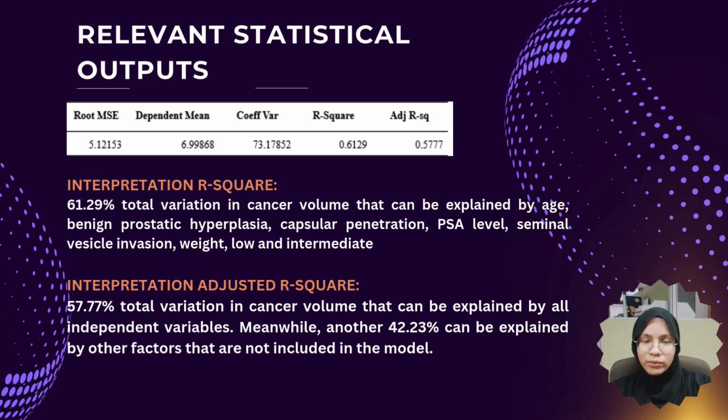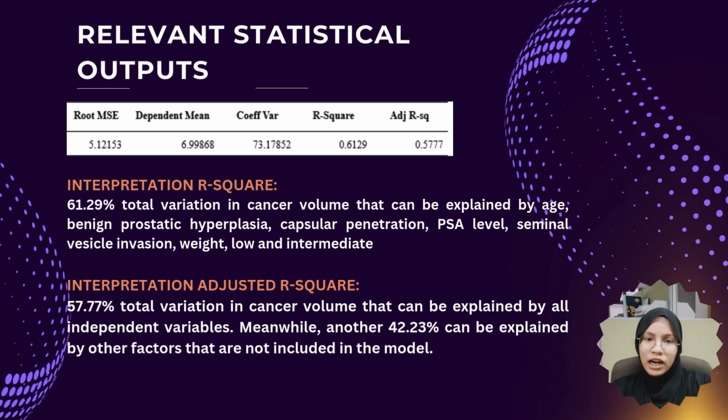Next is our relevant statistical output. For the first one is R squared and adjusted R squared. From the value in the table, we can see that our R-square is 0.6129, and that means 61.29% of total variation in cancer volume can be explained by age, benign prostatic hyperplasia, capsular penetration, PSA level, seminal vesicle invasion, weight, low and intermediate.